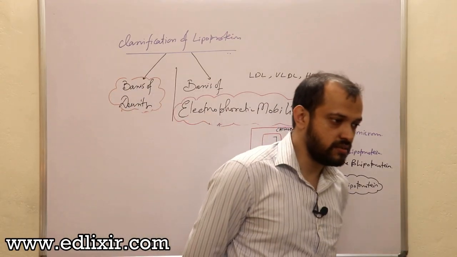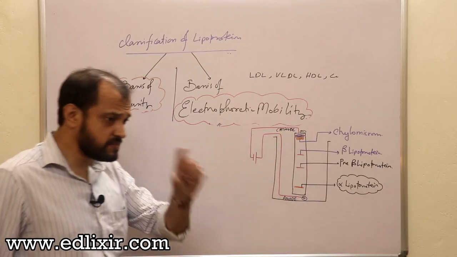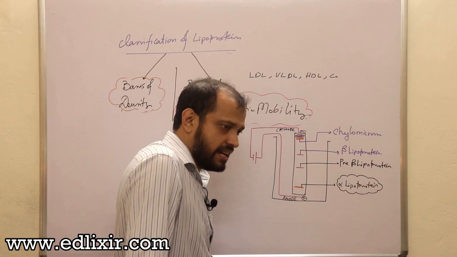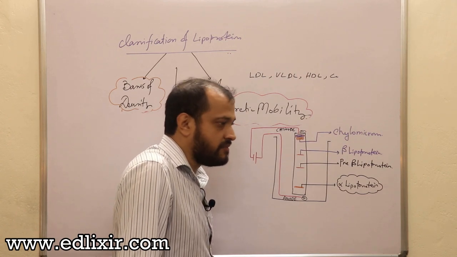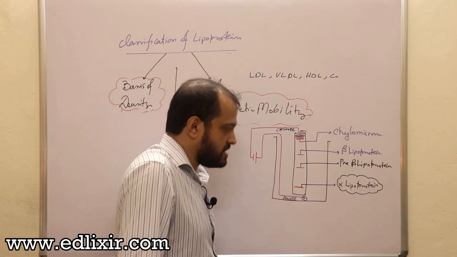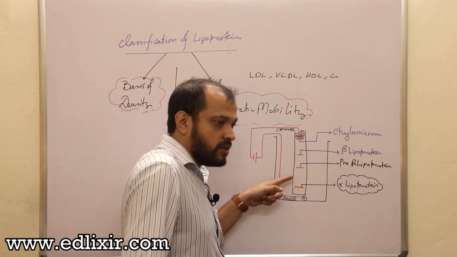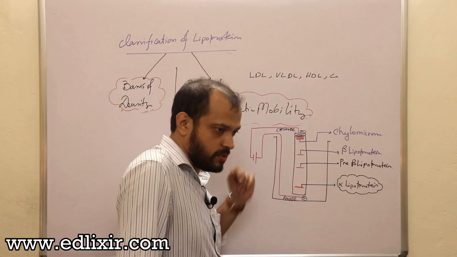They are actually not present in your blood, they are converted. Because if it was present in your blood, then you would have got a band here. But not every VLDL which is changed into IDL gets absorbed readily, so to some extent you will get it. But if you take a blood sample, probably you will not get an IDL band. You may get it, but this is the more probable picture.